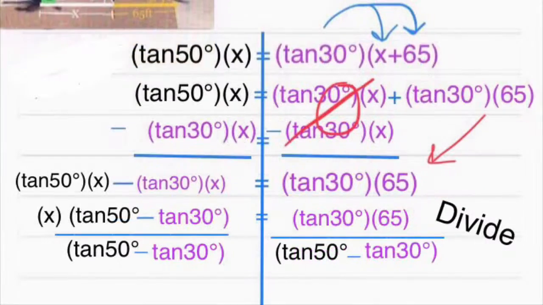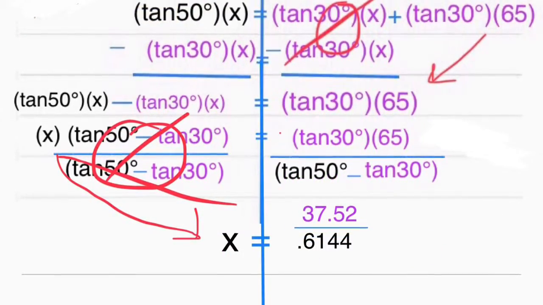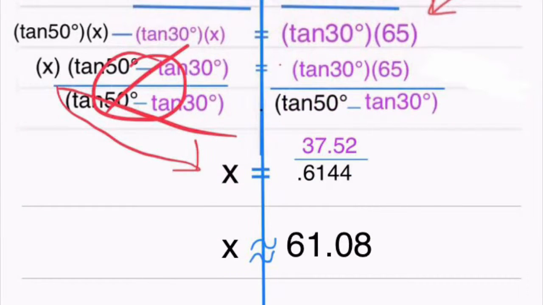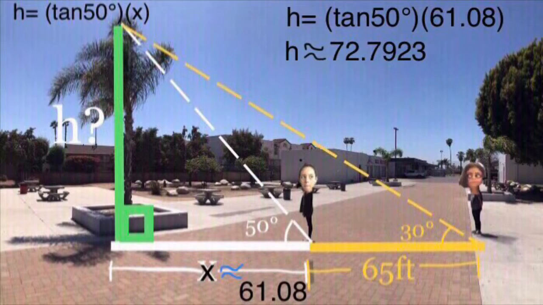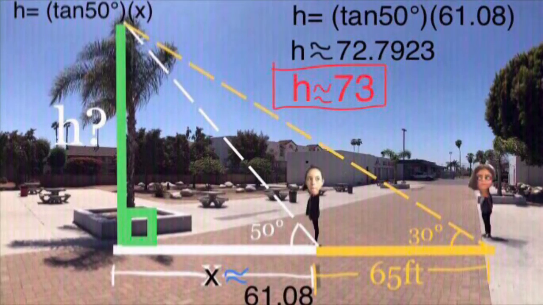Since we have two h's, they're going to equal each other. Since they equal each other, we're going to distribute the tan 30 degrees to x plus 65. That'll give us tan 30 degrees times x plus tan 30 degrees times 65. Now we subtract tan 30 degrees times x from both sides. After that, we are left with tan 50 degrees times x minus tan 30 degrees times x equals tan 30 degrees times 65. Now we divide by tan 50 degrees minus tan 30 degrees.